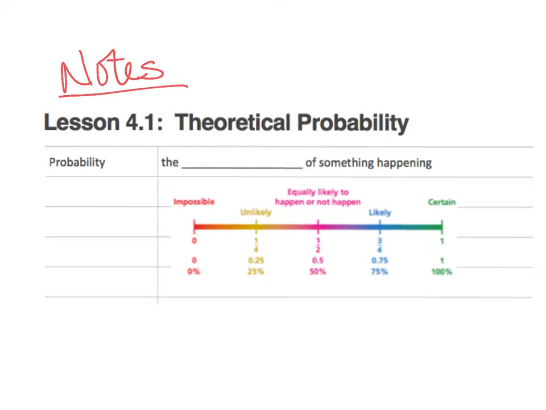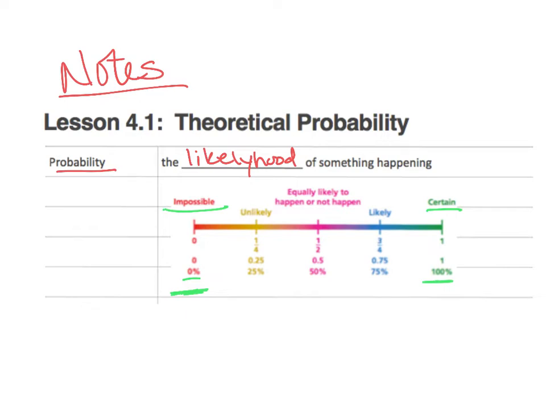So let's get started. Probability. Probability is the likelihood of something happening, okay? And we kind of have a scale here. It starts out with impossible. If there's no way it can happen, then it's impossible is what we call it. It's got a 0% chance of happening. On the other end, we are certain that it's going to happen. It's a 100% chance of happening.